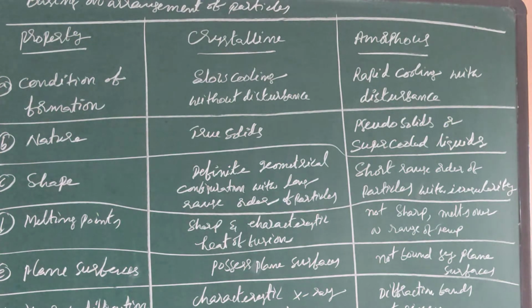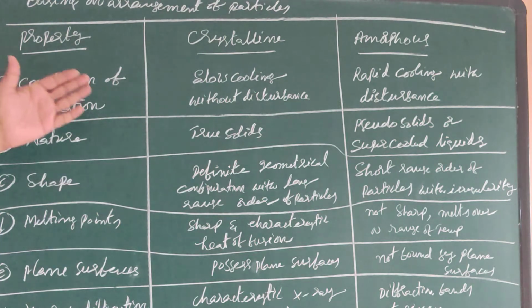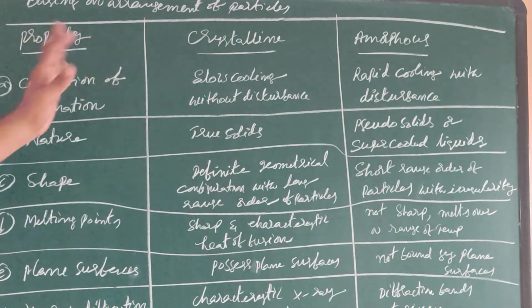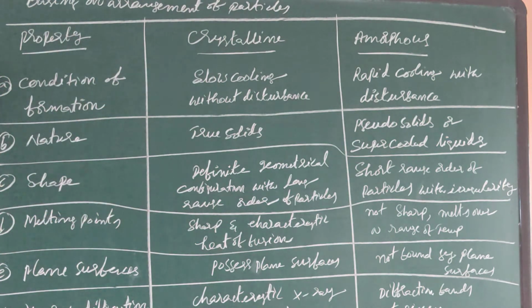Basing on the arrangement of particles, solids are generally classified into two types: crystalline solids and amorphous solids. So this is the table which can differentiate between both crystalline and amorphous solids. This is the property, followed by crystalline solid, and next one, amorphous solids. The first one is condition of formation.